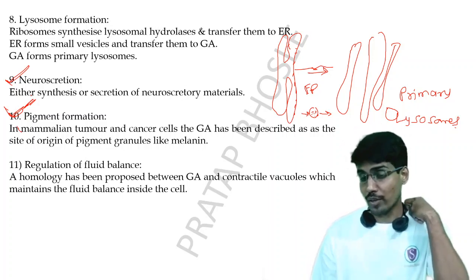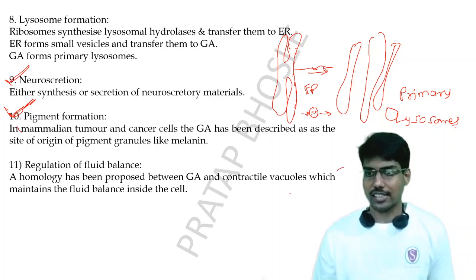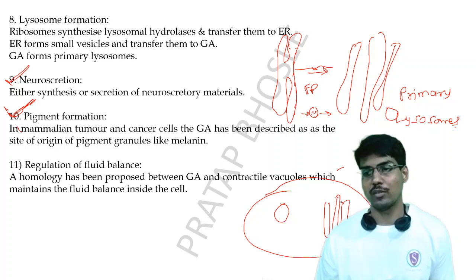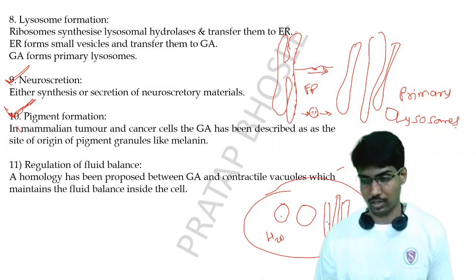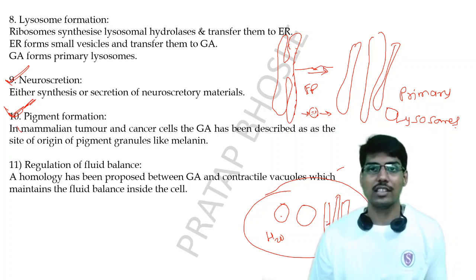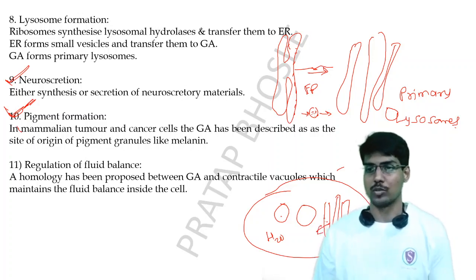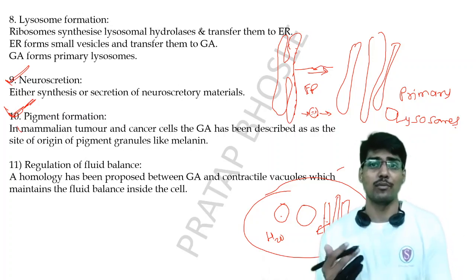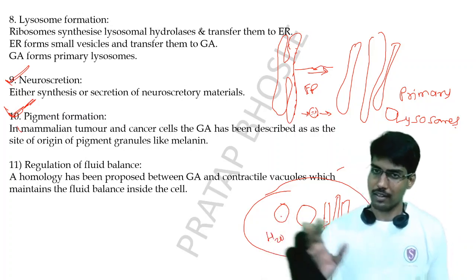The next function is the regulation of fluid balance. Inside the cell there are vacuoles and the Golgi apparatus. If there is more water inside the cell, these vacuoles and Golgi apparatus can absorb some amount of water, consuming the excess water in the cell cytoplasm. If there is a need for water, they can release the water present inside them. So in other words, they are balancing the fluid inside the cell. That's why regulation of fluid balance is one of the functions of the Golgi apparatus.